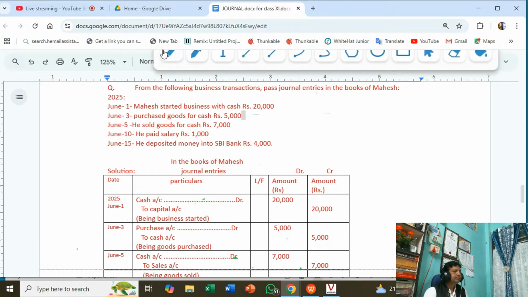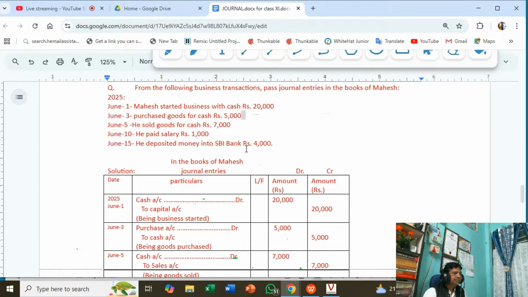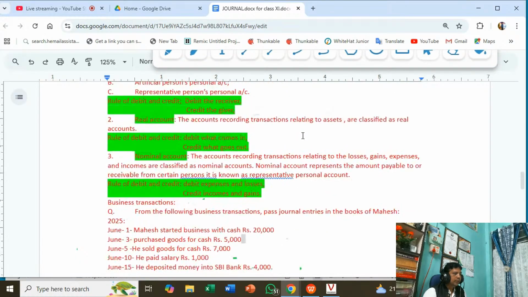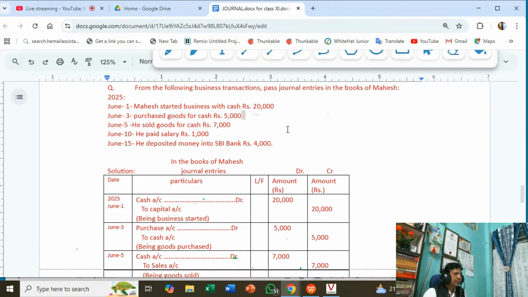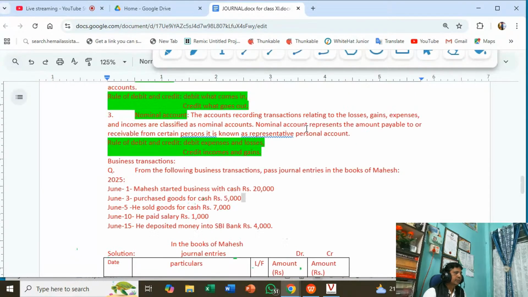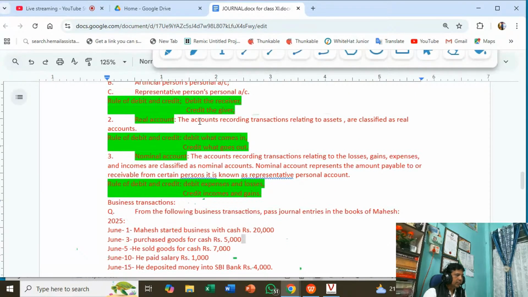Now see here, the rule of debit and credit. First you have to identify what the accounts are. Here, recording a transaction relating to an asset, this is the real account. Cash is an asset.